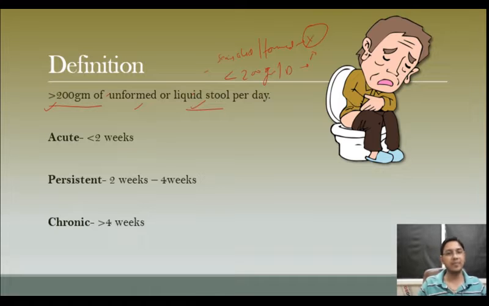Based on the duration, we can divide the diarrhea into three phases: acute, persistent, or chronic. Acute is when the diarrhea presents within 2 weeks. Persistent is from 2 weeks to 4 weeks, and chronic is more than 4 weeks.